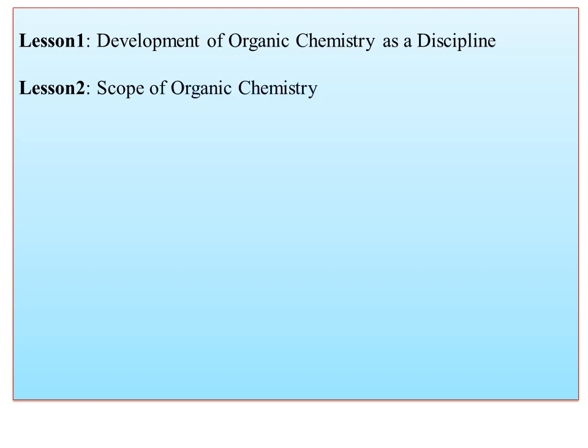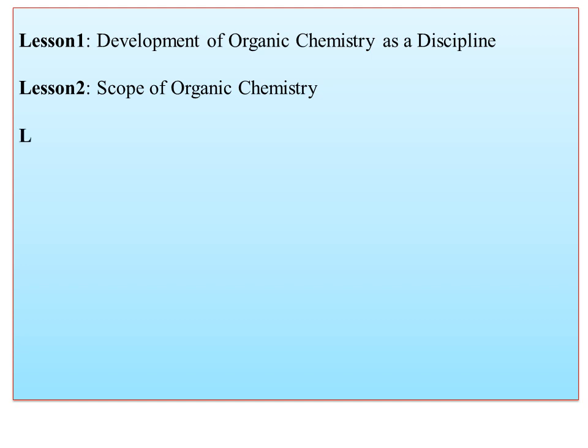Lesson number 1 deals with the development of organic chemistry as a discipline. So, when you start anything new, it is always necessary to understand how that has originated, how it has progressed from point 1 till date. That we are going to discuss in lesson number 1, development of organic chemistry as a discipline.